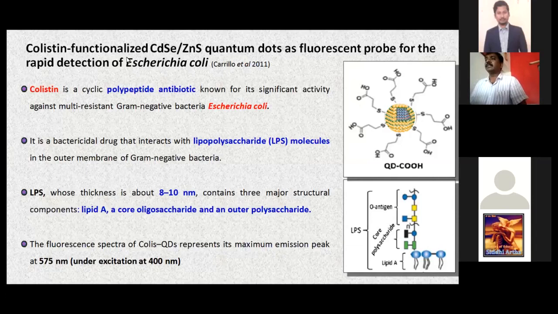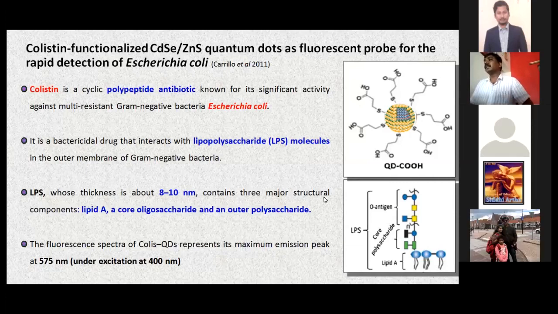So as we say, colistin is a polypeptide antibiotic, right? Which is known to react with this gram-negative bacteria, E. coli. It is a bactericidal drug that interacts with the lipopolysaccharides, which we call LPS molecules, present in the outer membrane of this bacteria.